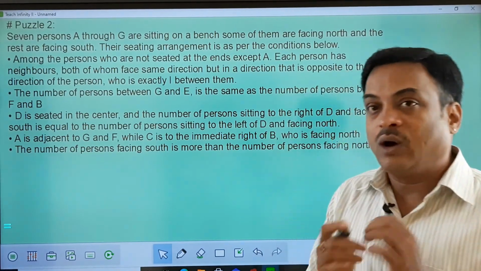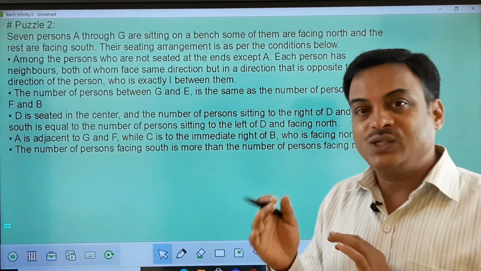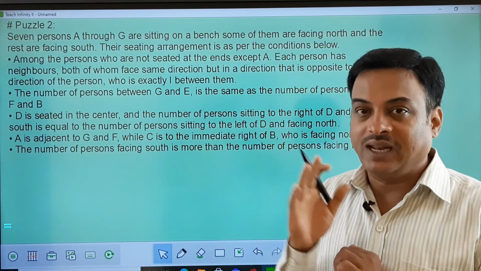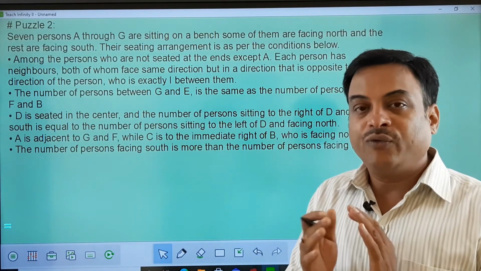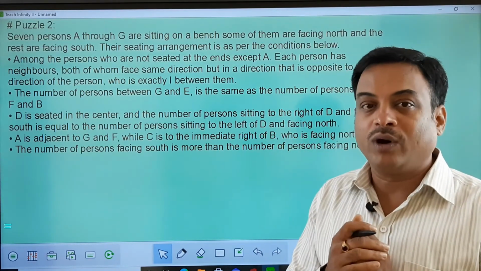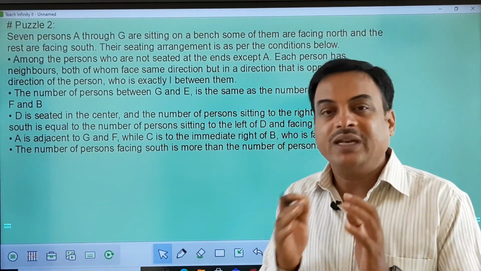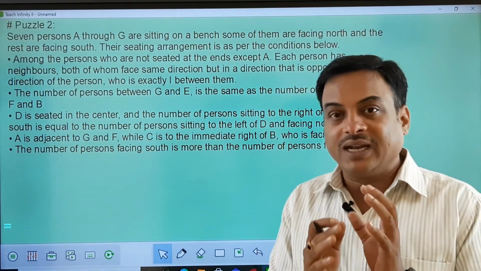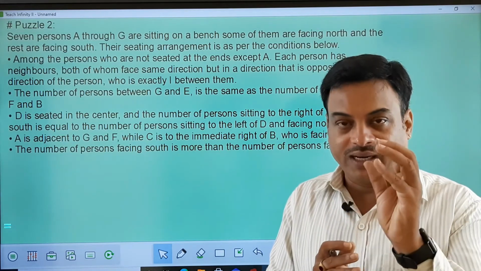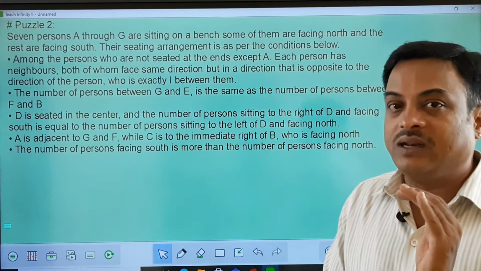Now, one thing we should always remember, since you have already read the entire puzzle along with the conditions: do you find the first point very important, or the second point, or the third point? Importance means where I can get some concrete, very clear information.